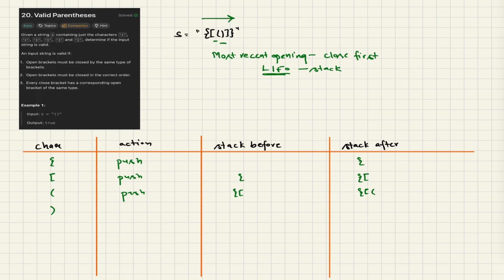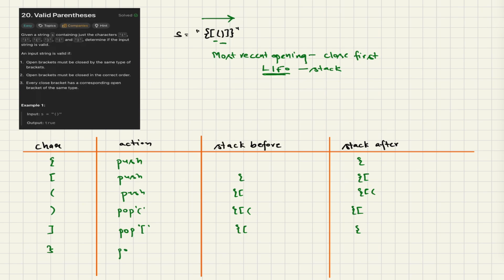Now what we have is a closing bracket. For every closing bracket, we are going to pop the top of the stack. So before my stack was this, now it will be this. Again, next I have this, so I'm going to pop the top of my stack. Before it was this and now it is this.